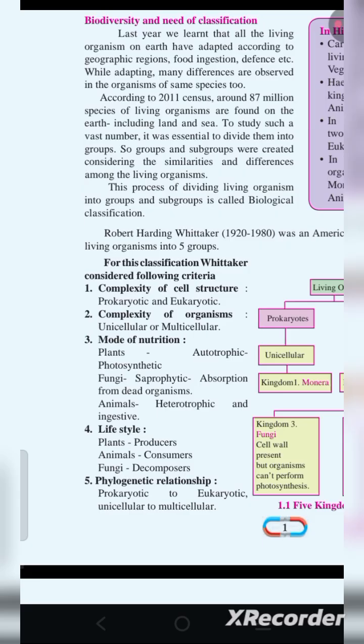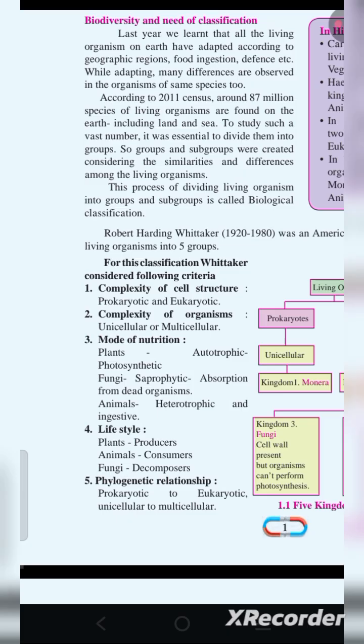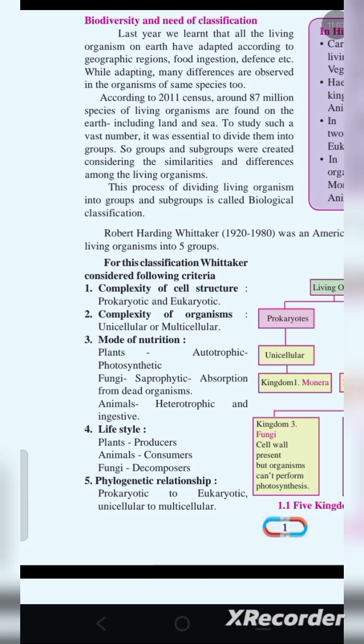He considers what type of cell it is. It is prokaryotic or eukaryotic. Is the nucleus present in it or absent? Okay, prokaryotic means the nucleus is absent. Eukaryotic means the nucleus is present. It is unicellular or multicellular. Unicellular means they are made of only one cell, and multicellular means they are made of many types of cells. For example, we human beings are multicellular. We are made up of different types of cells.